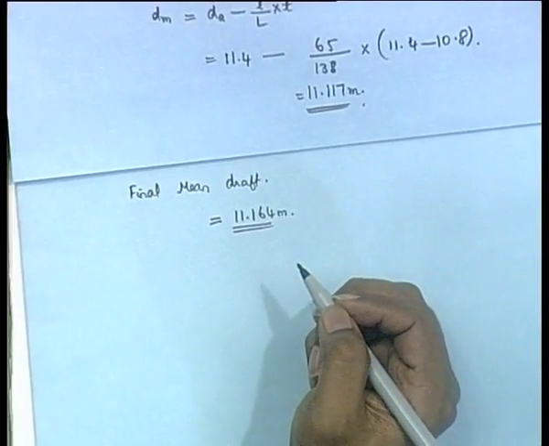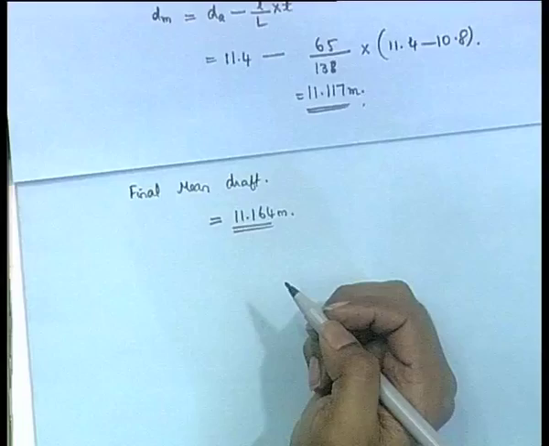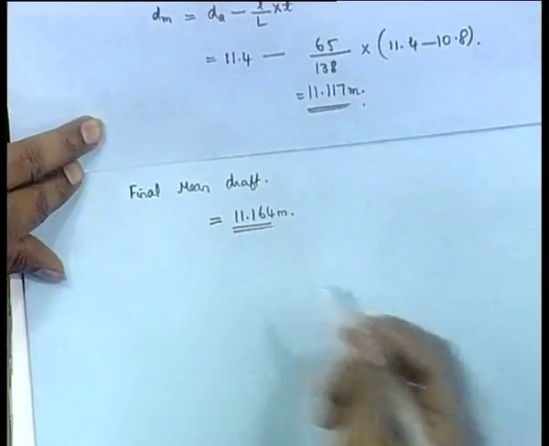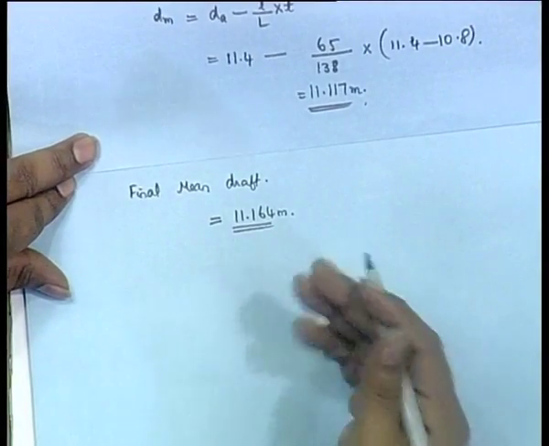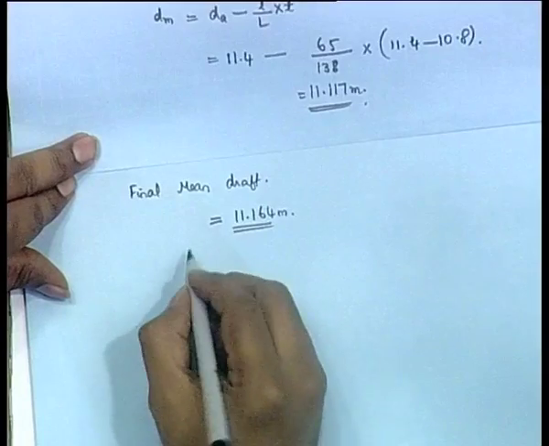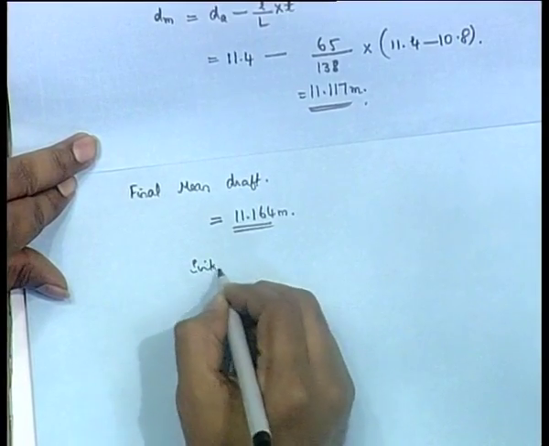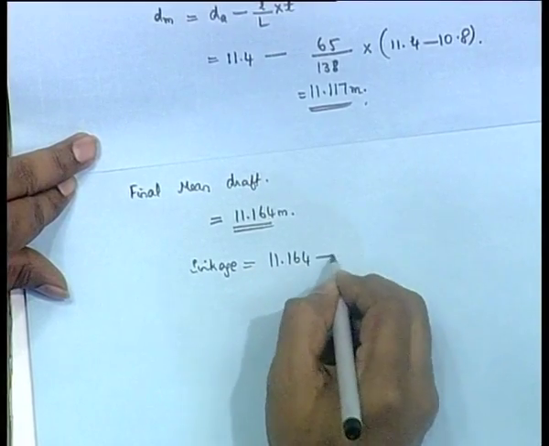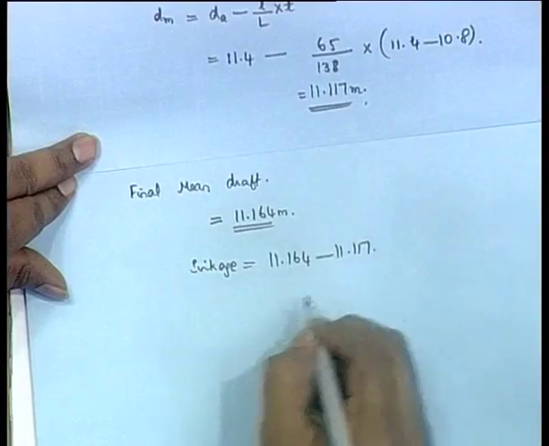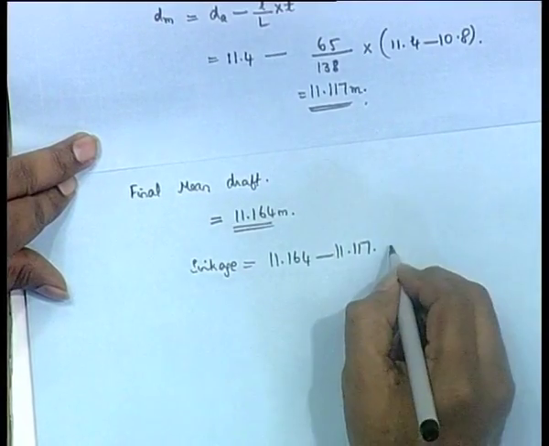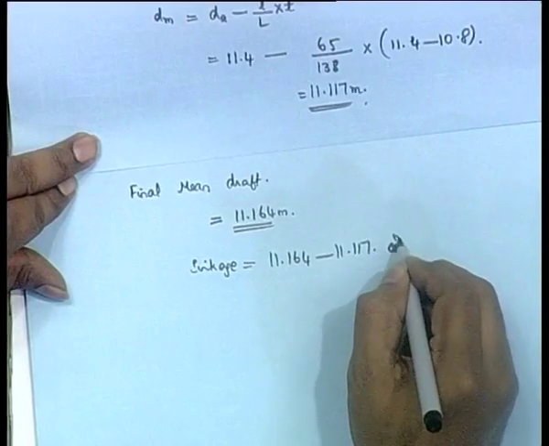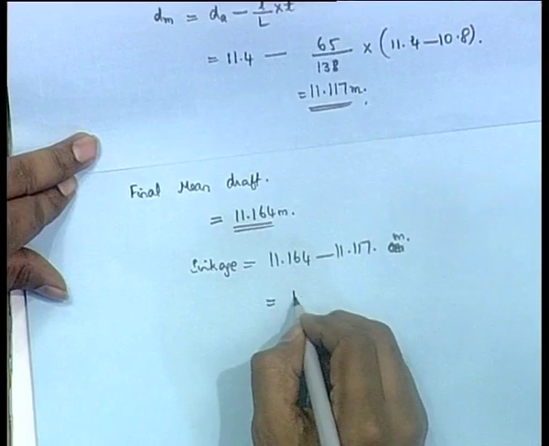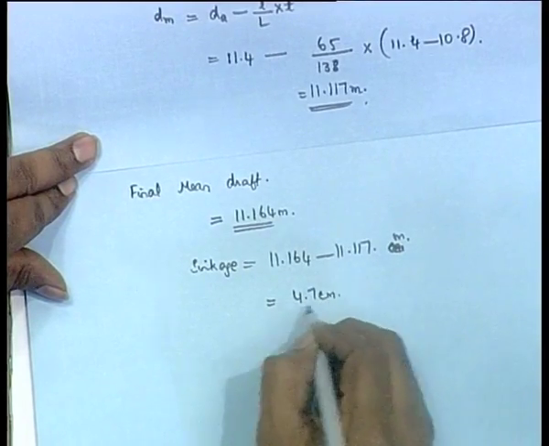Now, the difference between them will give you what? Actually, the difference between them will give you the sinkage. Okay. So, sinkage is equal to 11.164 minus 11.117. This will give you the sinkage. So, that much in meters, that becomes 4.7 centimeters when you convert to centimeters.